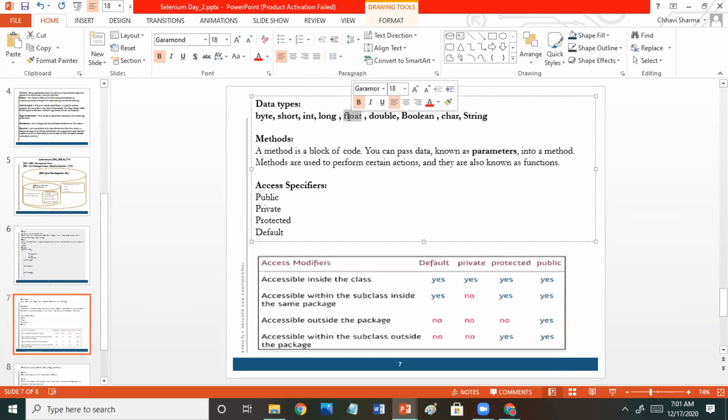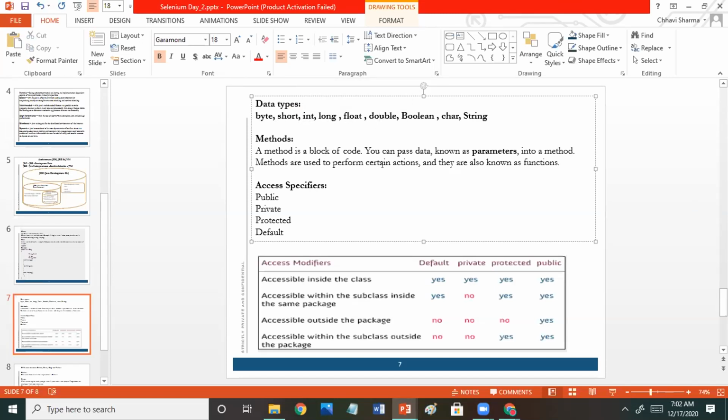Float means a fraction, like 36.27. At that time you use float. You cannot use integer for 32.67. If you are taking some decimal value, you cannot take integer; you have to take float. Short is very rarely used because short and integer are mostly the same thing. Just to add, double. Yeah, Anand, you can add, I'm not able to recall it properly.